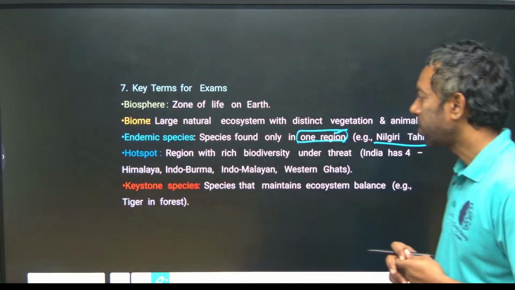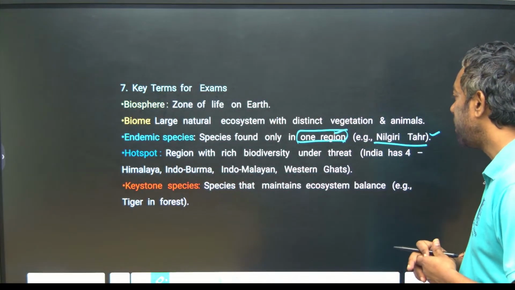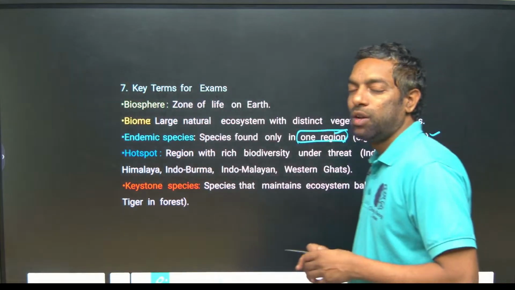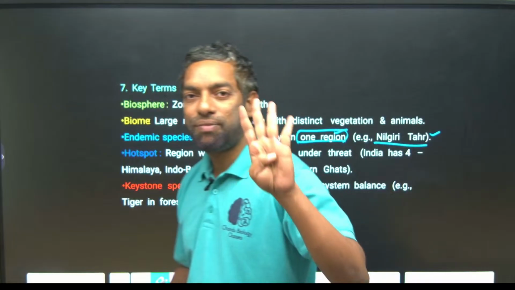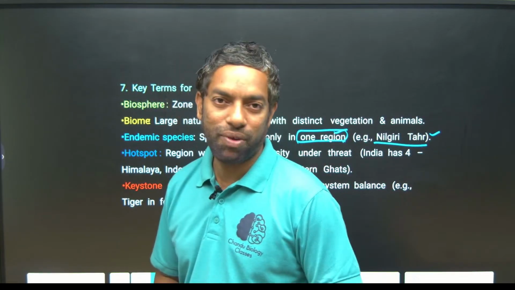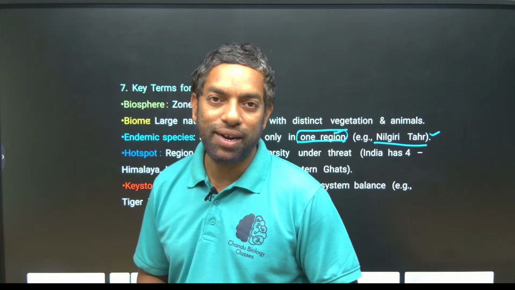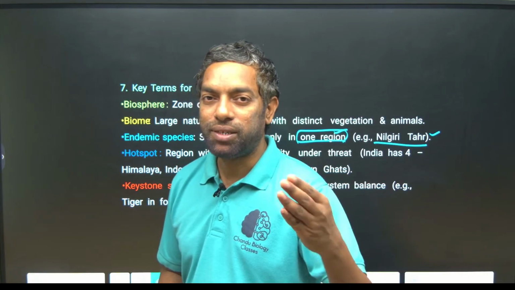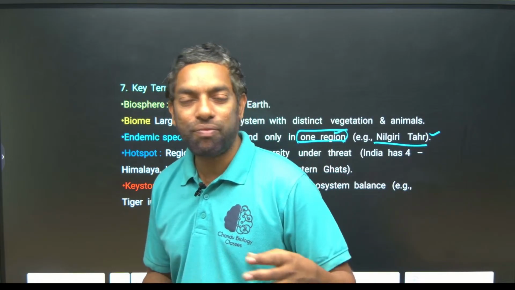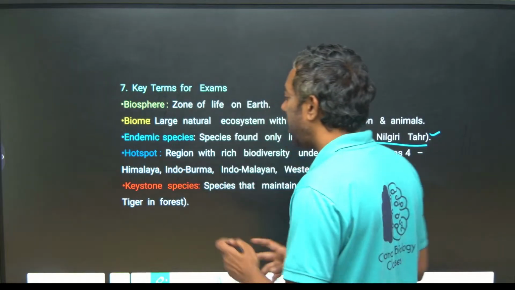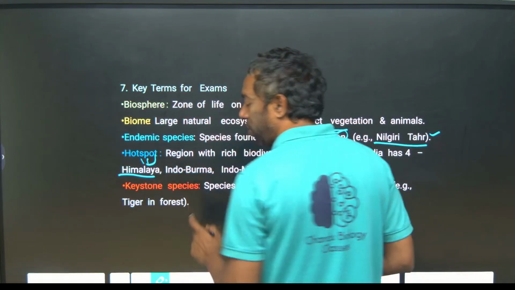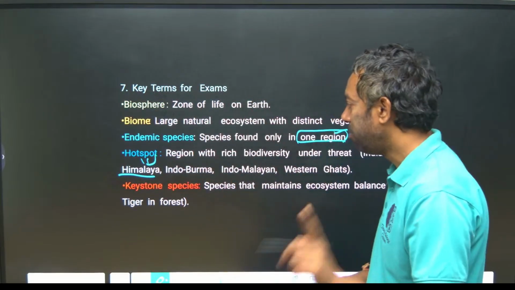Hotspots are regions with rich biodiversity under threat. India has 4 biodiversity hotspots. Most important, guys, a question is coming: how many hotspots are there in India? 4 hotspots. Previously it was 2, actually they mention 4 right now. Okay, the Himalayas is one hotspot.